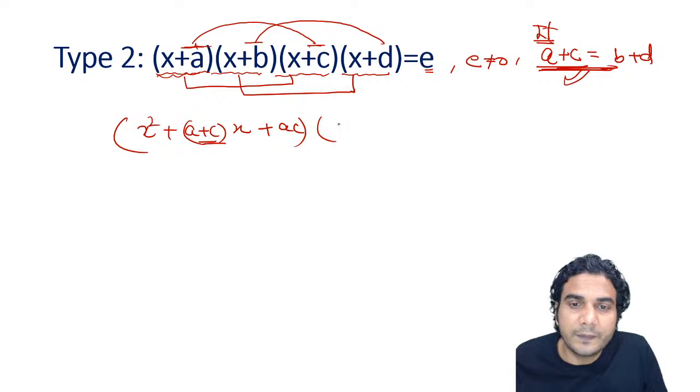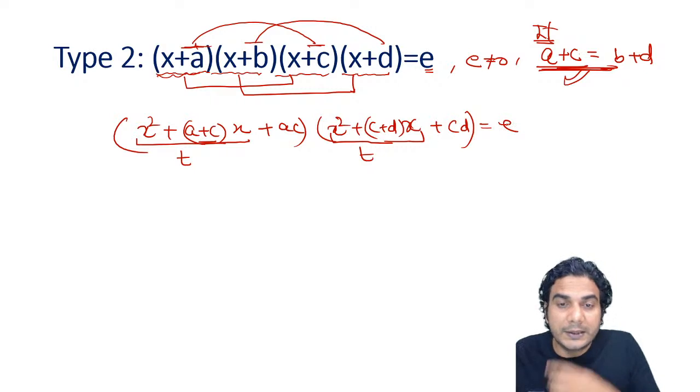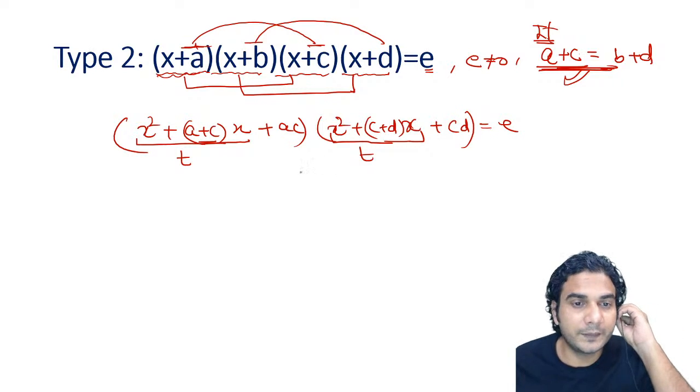Now multiply second and fourth, so it will be x square plus b plus d into x, all right, plus bd. Now can you see that this whole term x square plus a plus c into x and x square plus b plus d into x, these two are same, right? So let's take this is equal to t. This will also be t, right? Because a plus c is equal to b plus d. All right. So I hope it is clear.